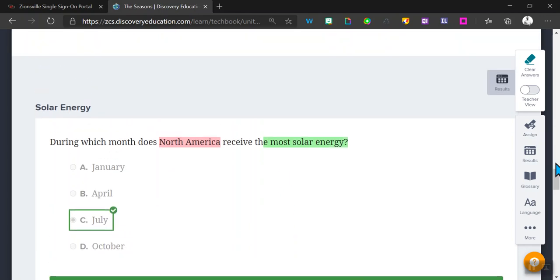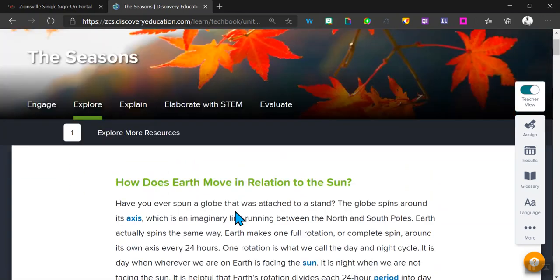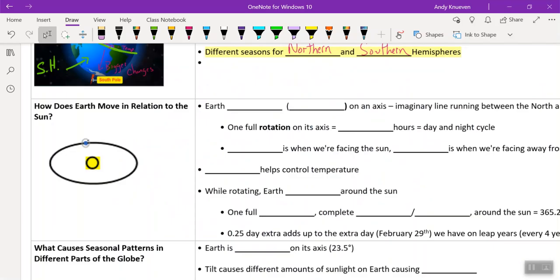All right, so let's go back up and let's start talking about the Explorer section. Remember, this is like the meat and potatoes of the lesson. So we won't get through it all, but we'll definitely get through a good chunk of it right now. So how does Earth move in relation to the sun? Well, looking at our notes. So the Earth, what? On an axis. So we need to think about, well, what would we fill in there? All right. So let's jump back to our reading